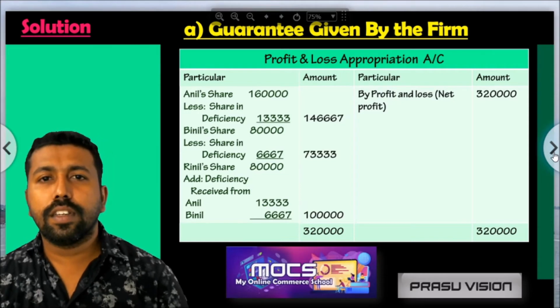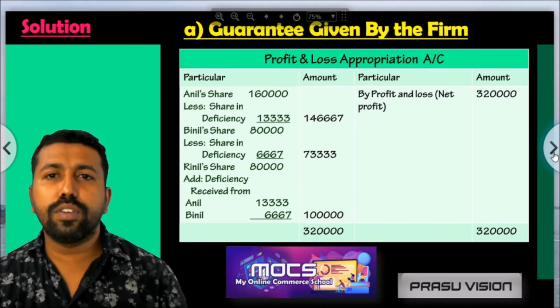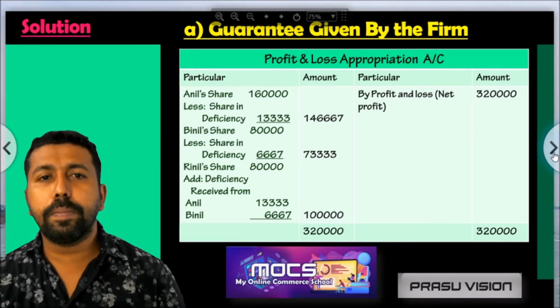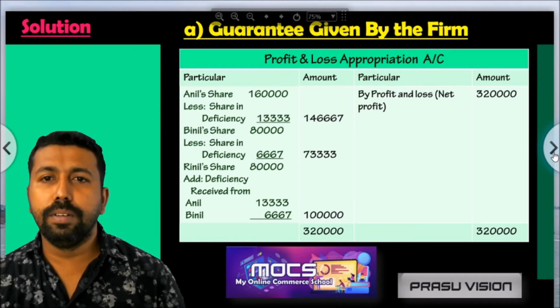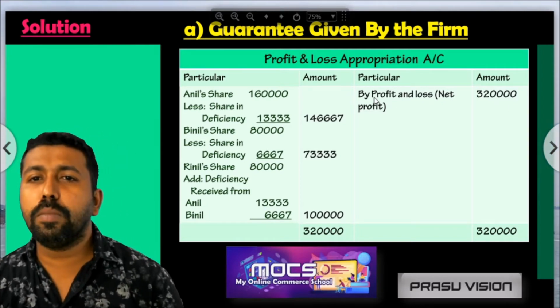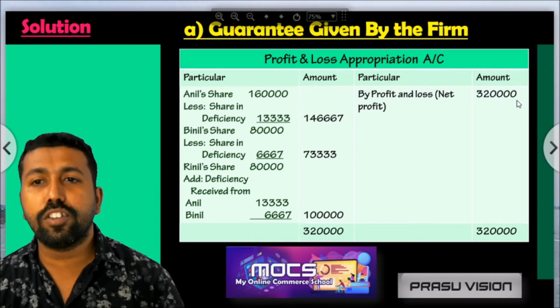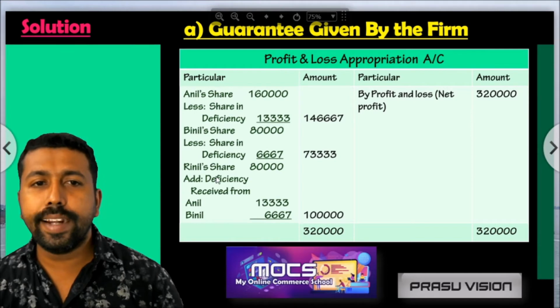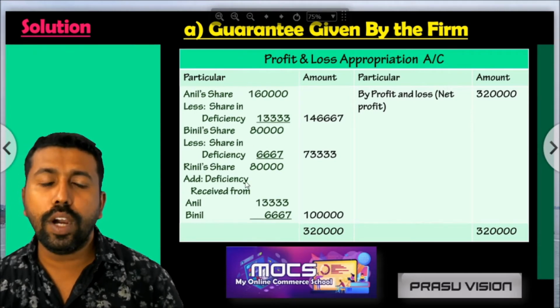So dear students, this is the format of the profit and loss appropriation account. Already we have learned how to prepare it. Here we have written the amount of current year's profit, 3,20,000, on the credit side. Then we are going to adjust the amount of profit.